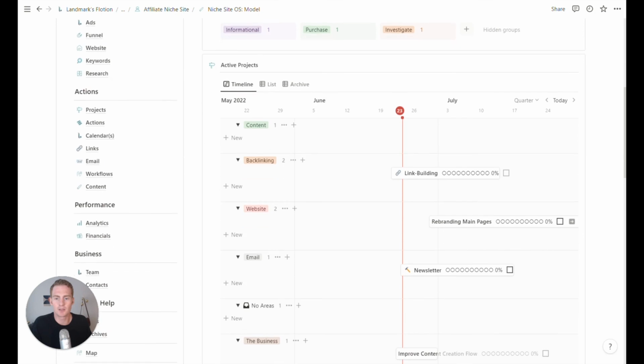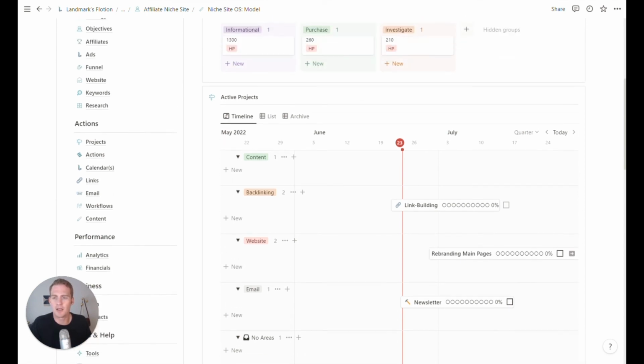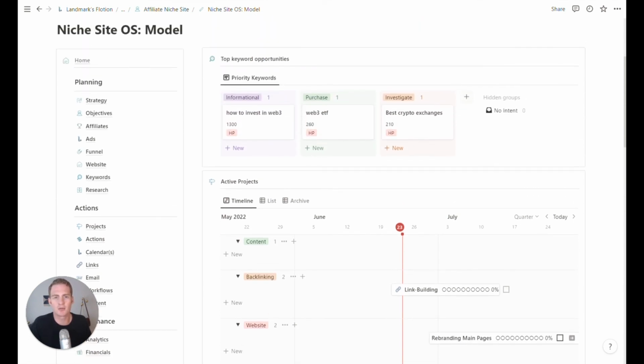I didn't go into too much detail about the process of doing keyword research and running a niche site. Again, I'm not an SEO pro expert. I love SEO. It's a big part of our strategy with Landmark Labs.